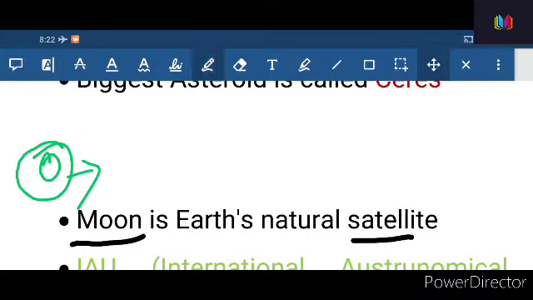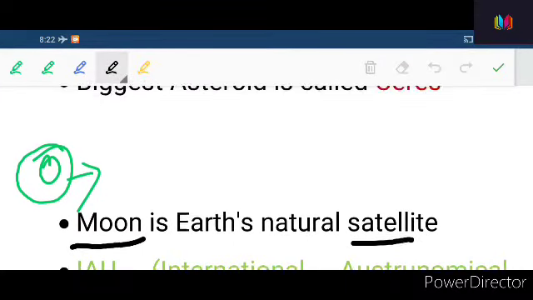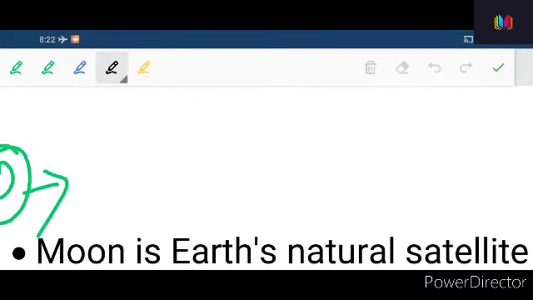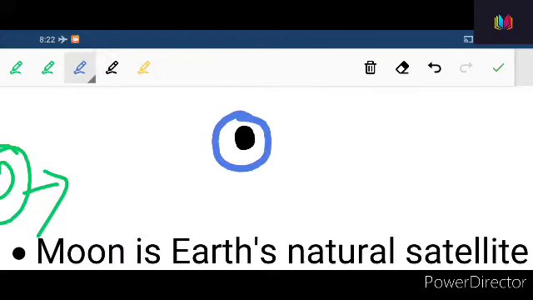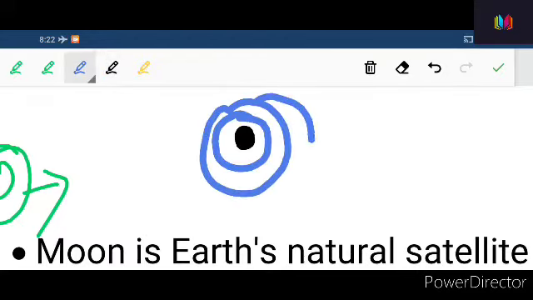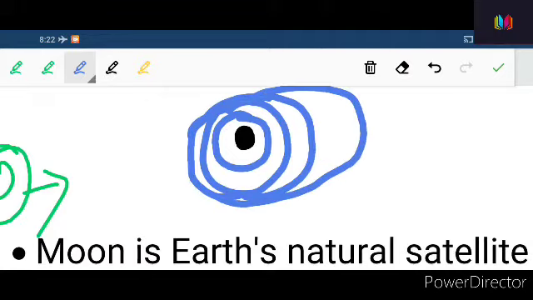Because we know that, assume this is sun, and around this sun different planets revolve, right? And this pathway of different planets is called orbits. These are orbits. And what Pluto did is that Pluto crossed the orbit of Neptune.